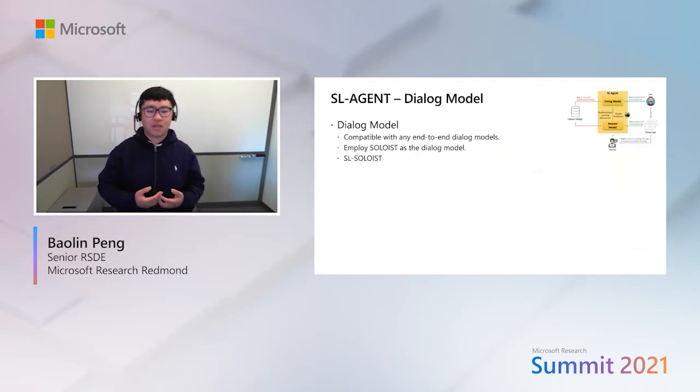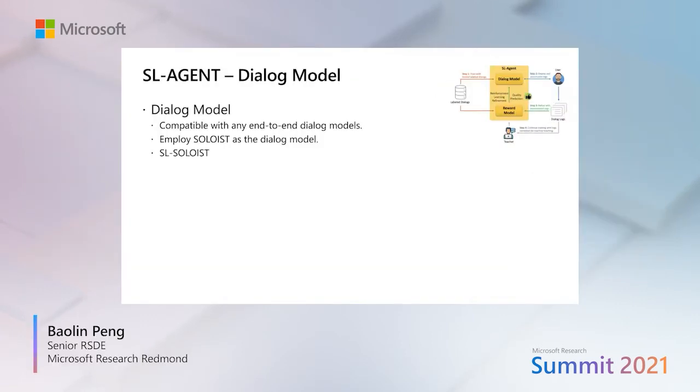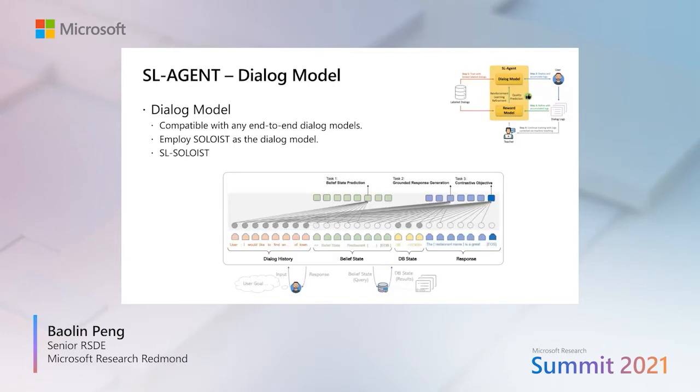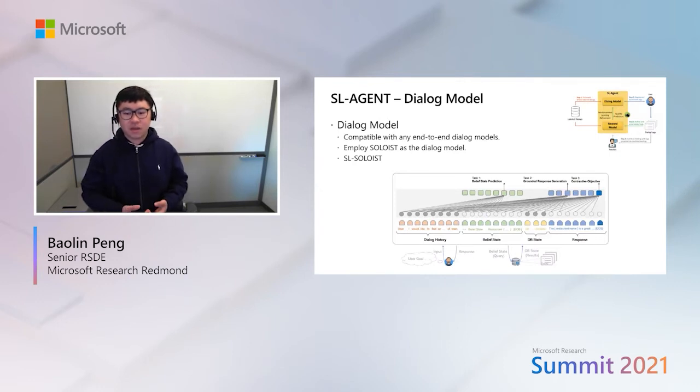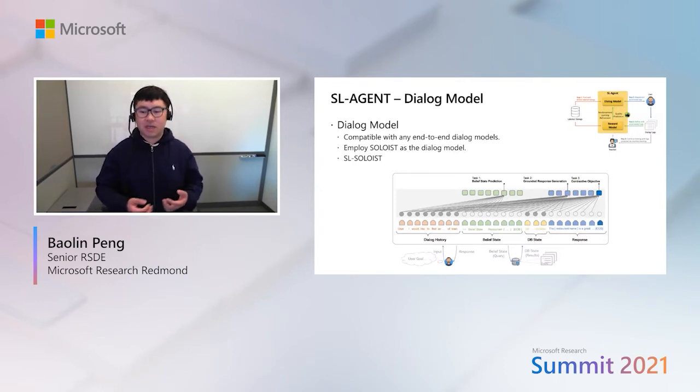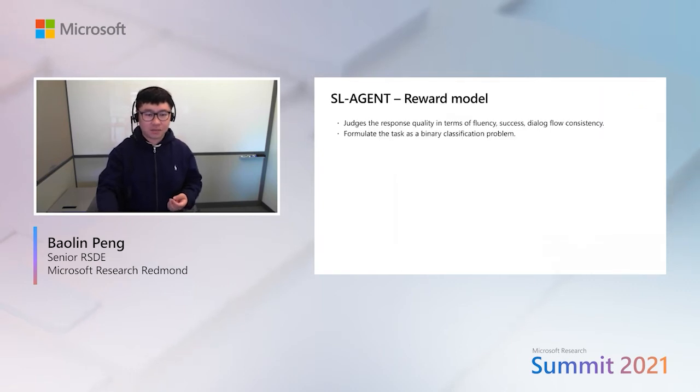The self-learning agent is compatible with any end-to-end dialog model. In this project, we employ Soloist as the dialog model, resulting in an agent called Self-Learning Soloist. We briefly recap the Soloist model. It takes dialog history as input and generates a belief state, which is then used to query the database. The results will be part of the input to the model to generate the final response. It is pre-trained on publicly available task-oriented dialogs and can be used for quick adaptation to new tasks.